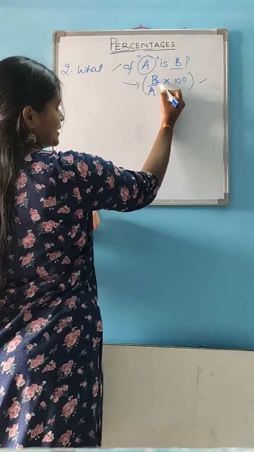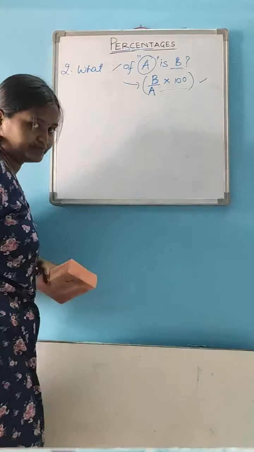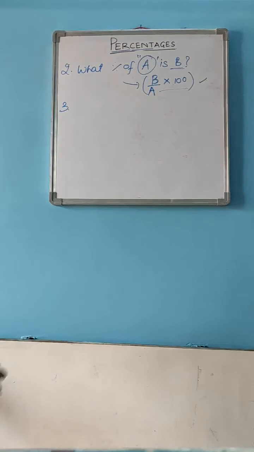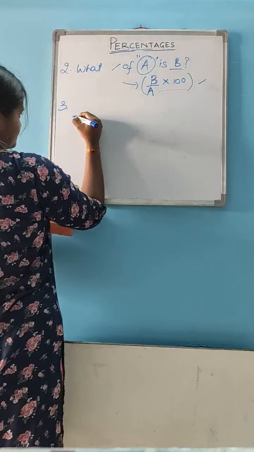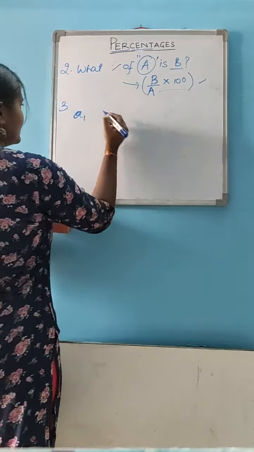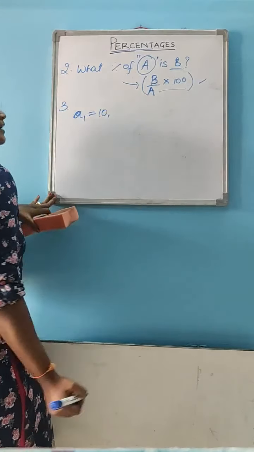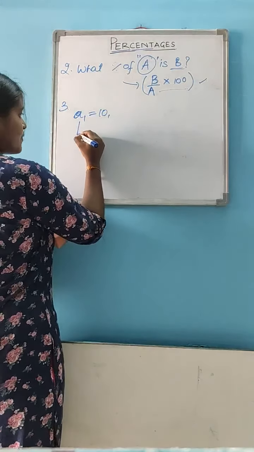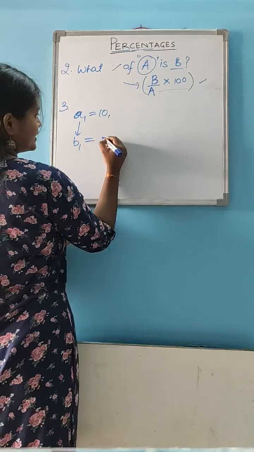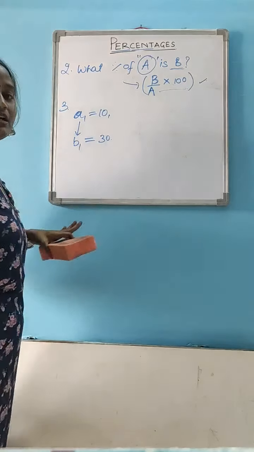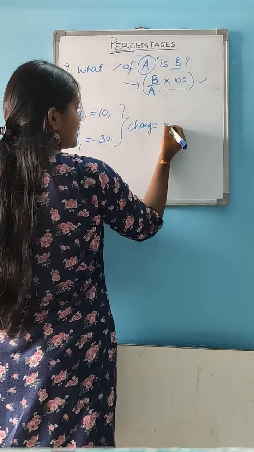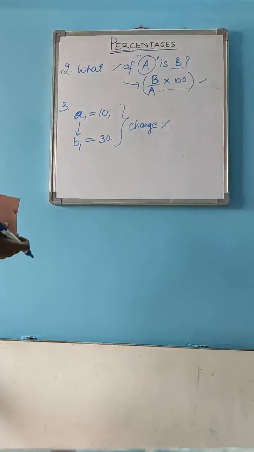So B should be in the numerator: B by A into 100. And one more point here is, if it is given a value, take it as A1. It is some value, 10. Now it is given that this value has been changed to some B1. Its value is some 30. Now you have to find the change percentage. How will you find the change percentage?